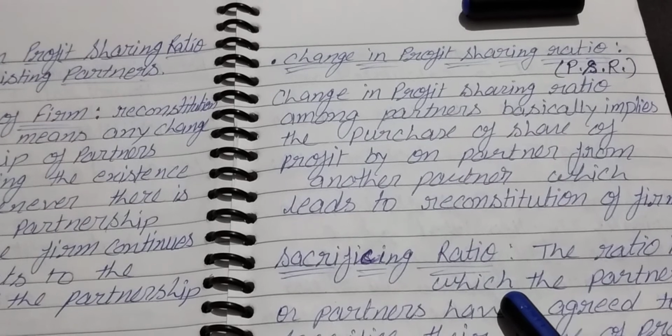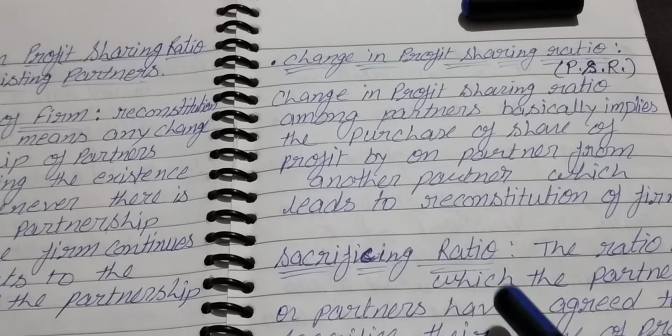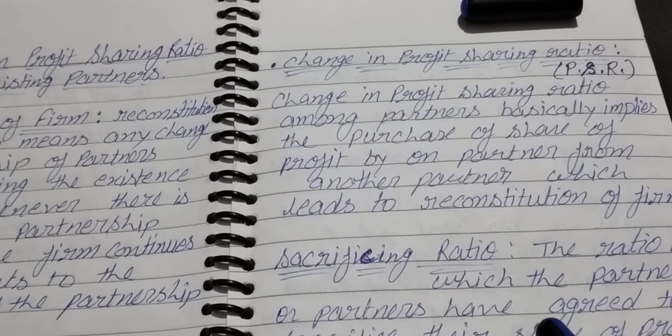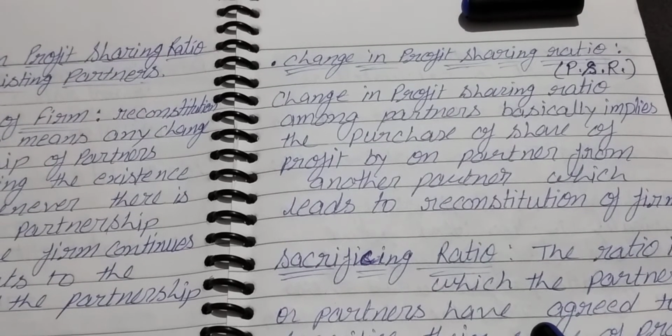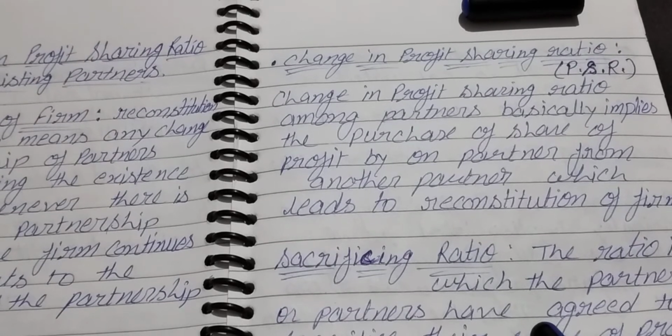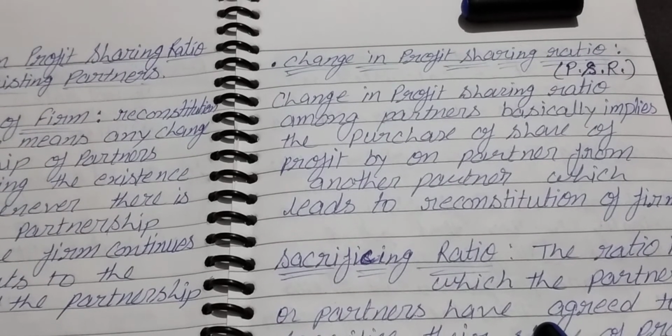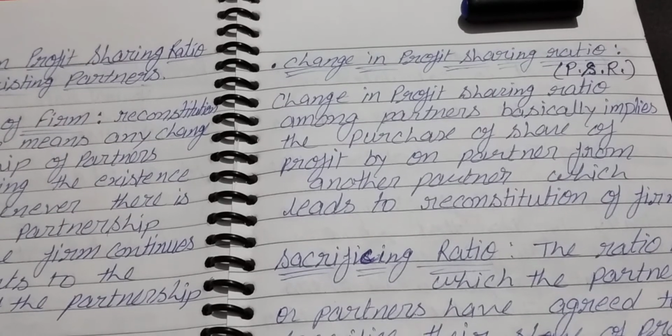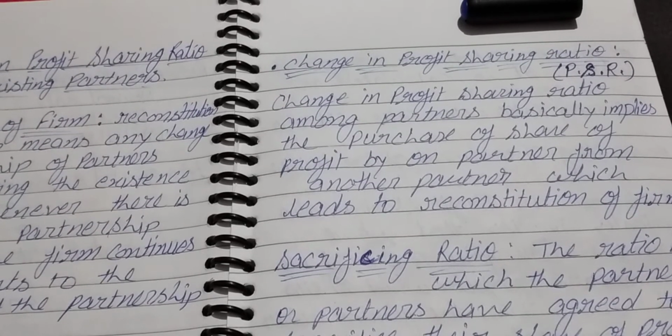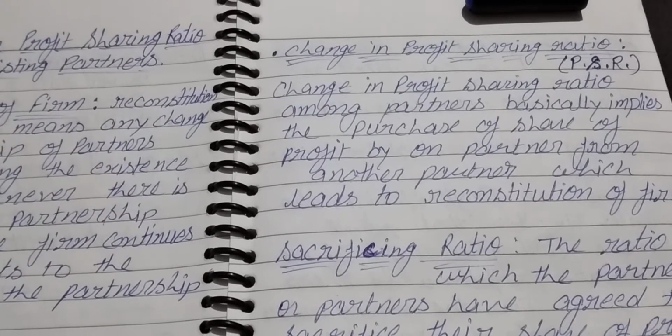In such case, in order to maintain equity among the partners, it is necessary to make adjustment for goodwill, revaluation of assets and liabilities, and reserve, accumulated profit and loss, etc. These adjustments are similar to those made at the time of admission or retirement of partner.